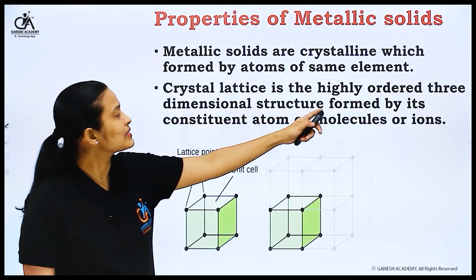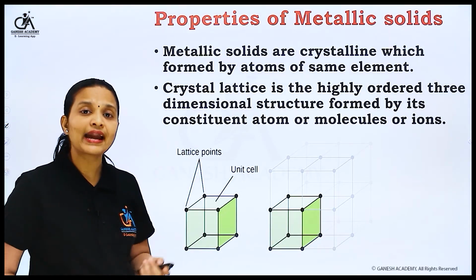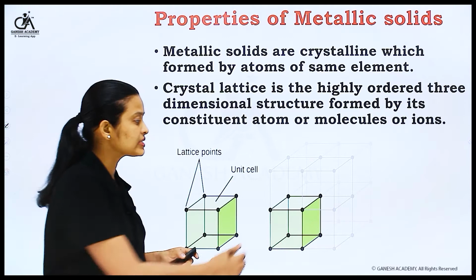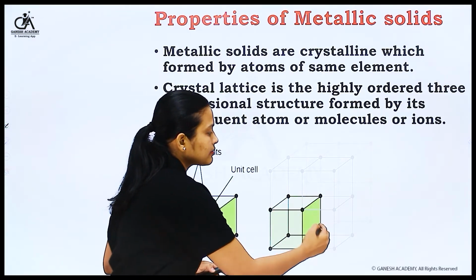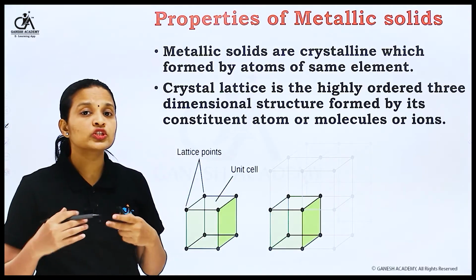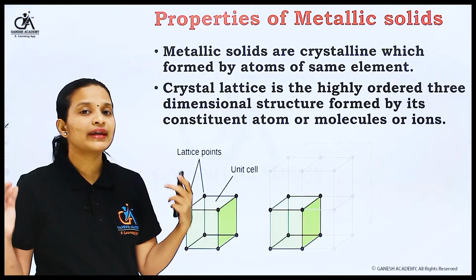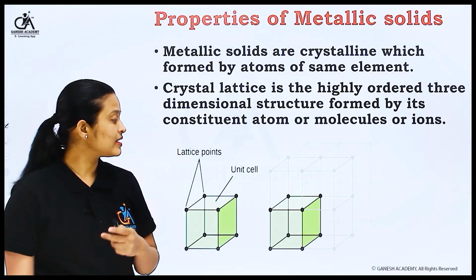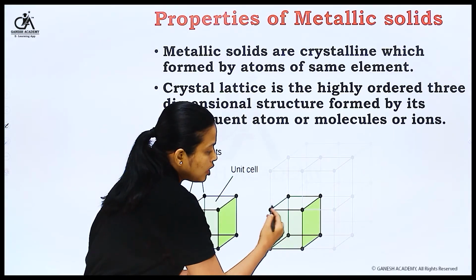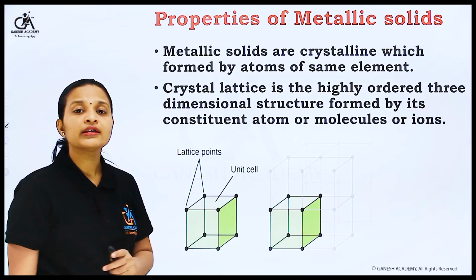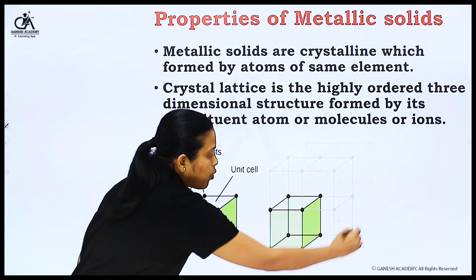So the crystal lattice is a three-dimensional structure formed by its constituent atoms, molecules or ions. Many crystalline forms are attached to each other, and after that there is a formation of a long network, which we call the crystal lattice. In that crystal lattice, this is one small unit, and that unit we call the unit cell. This is a very small unit of the whole crystal lattice.